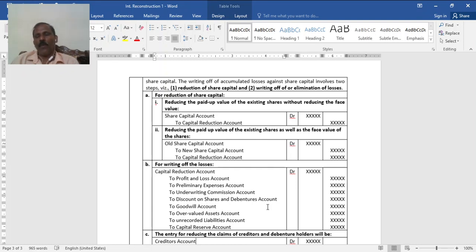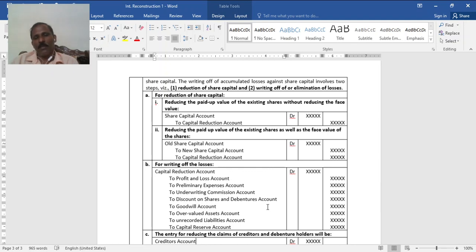Then for writing off of loss, all losses, start with the capital reduction account. See, when you do this, the capital reduction account will be credited. Capital reduction account can also be called a reconstruction account. It depends upon what is asked in the problem. So for writing off of loss, use the capital reduction account or reconstruction account.